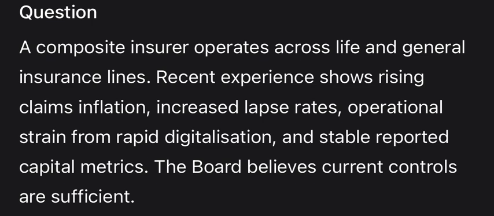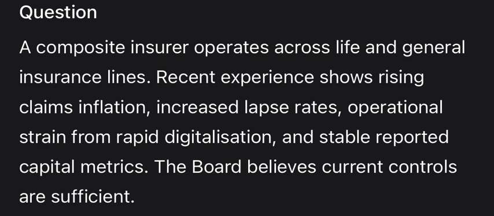5. Capital management. Compare reported capital, Pillar 1, with economic capital, Pillar 2. The ORSA, Own Risk and Solvency Assessment, should be the primary tool to show the board how their capital would evaporate under a combined stress scenario.